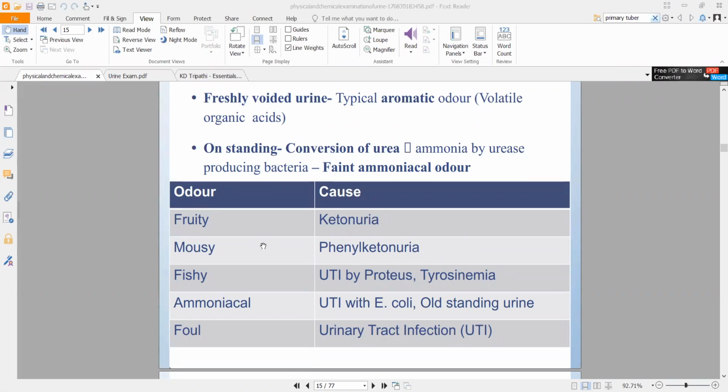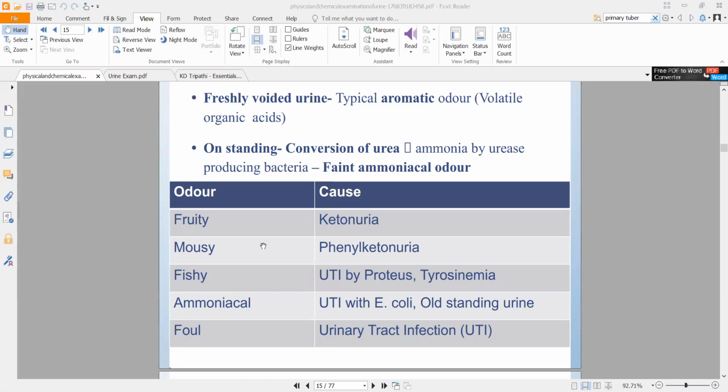Now coming to some peculiar smells, if you have certain conditions, you will have a different kind of smell. Ketonuria is a condition in which the patient generally has diabetes. That is when they will develop ketonuria. Most of the time, this indicates that the patient's urine has ketones. If you have studied ketones in organic chemistry, you know that they have a fruity scent, right?